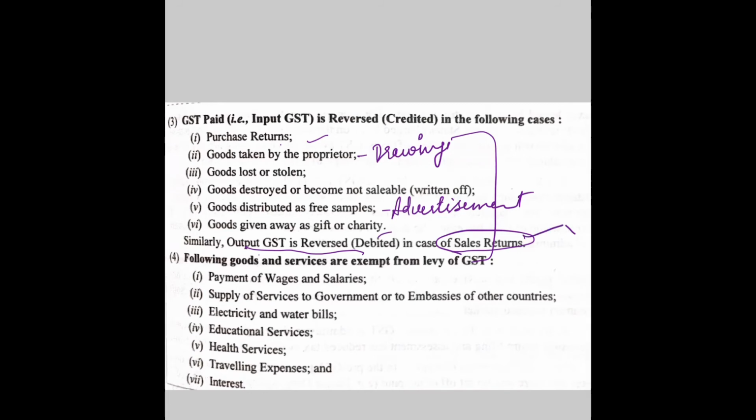The fourth important note is that the following goods and services are exempt from levy of GST. So these are the items where the 0% GST rate will be followed: payment of wages and salaries, supply of services to government or to embassies of other countries, electricity and water bill, educational services, health services, traveling expenses, interest. Remember these points because they will help you in solving practical questions.